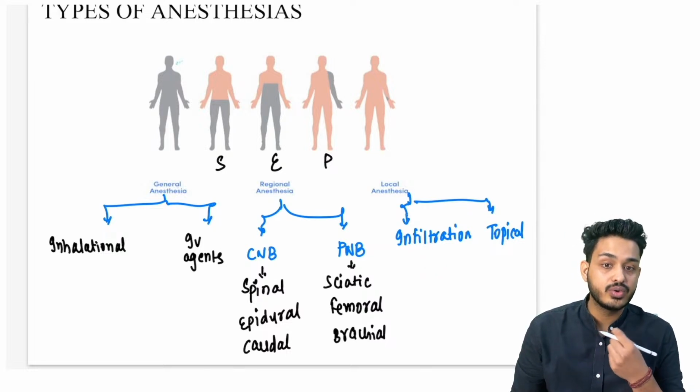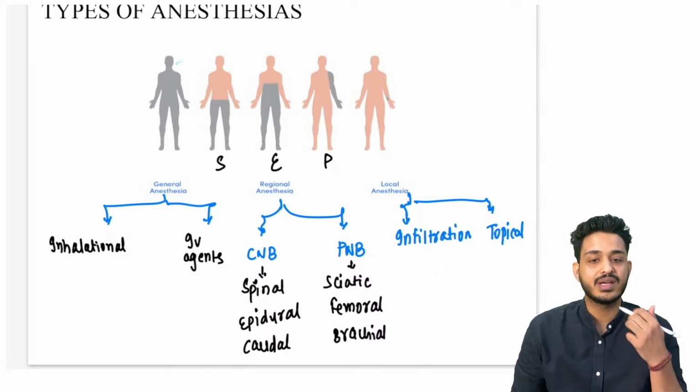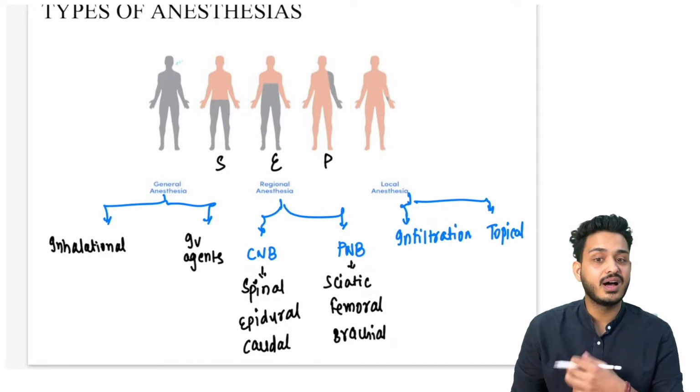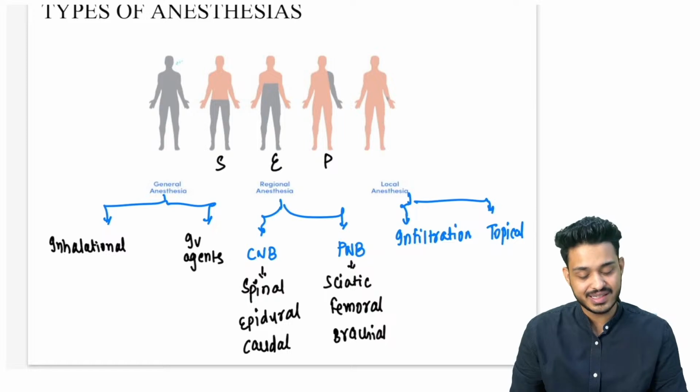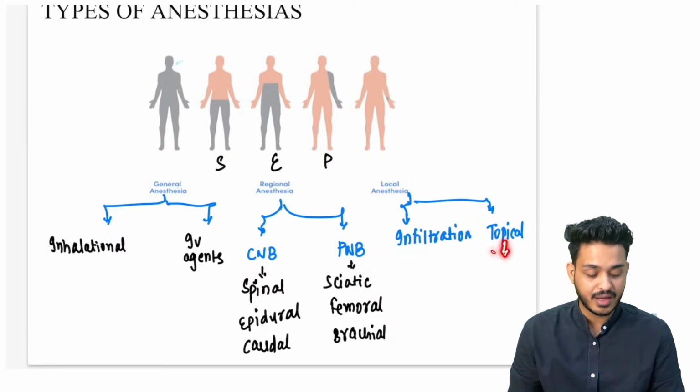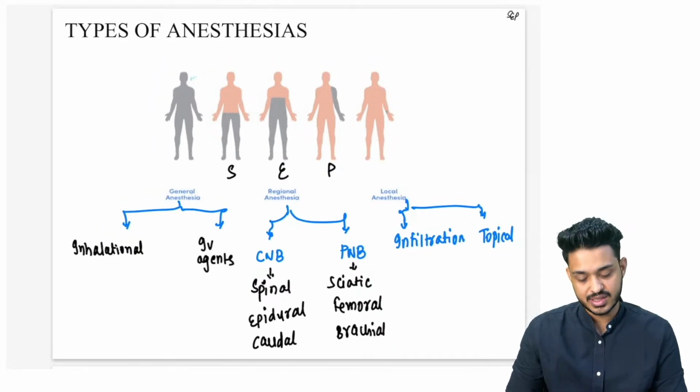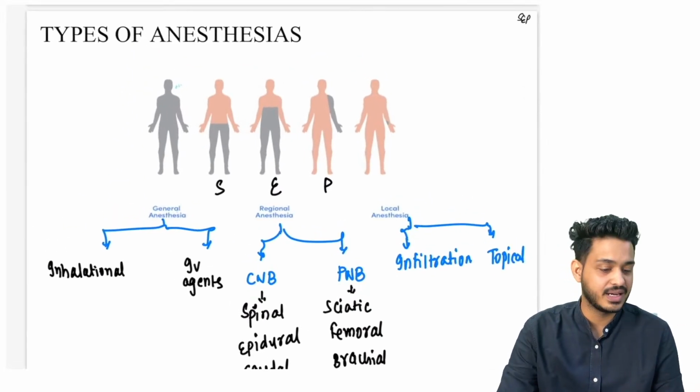For example, I want to do a tooth extraction. So what we are doing is giving drugs all around the tooth. That would be done for RCT or tooth extraction. That was the question they have asked you. And one is topical; I can use topical anesthesia as well. So these are the different types of anesthesia we have.